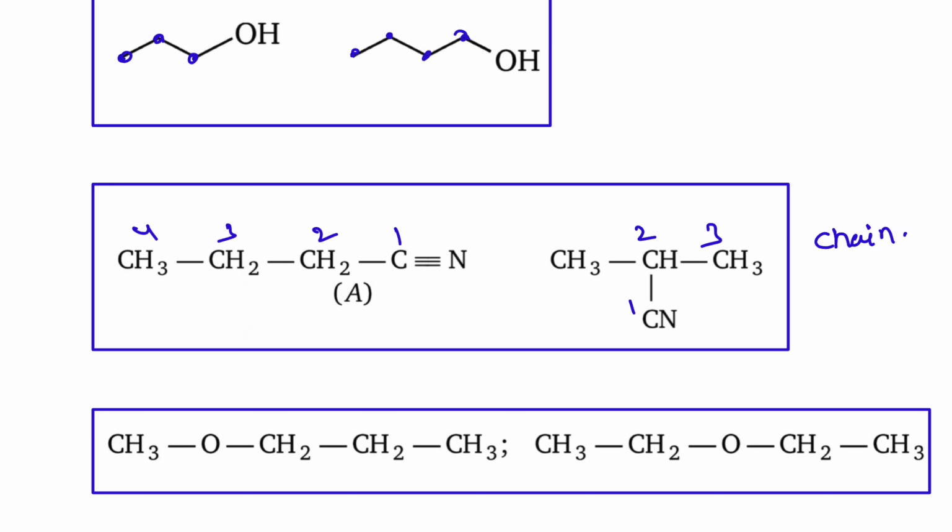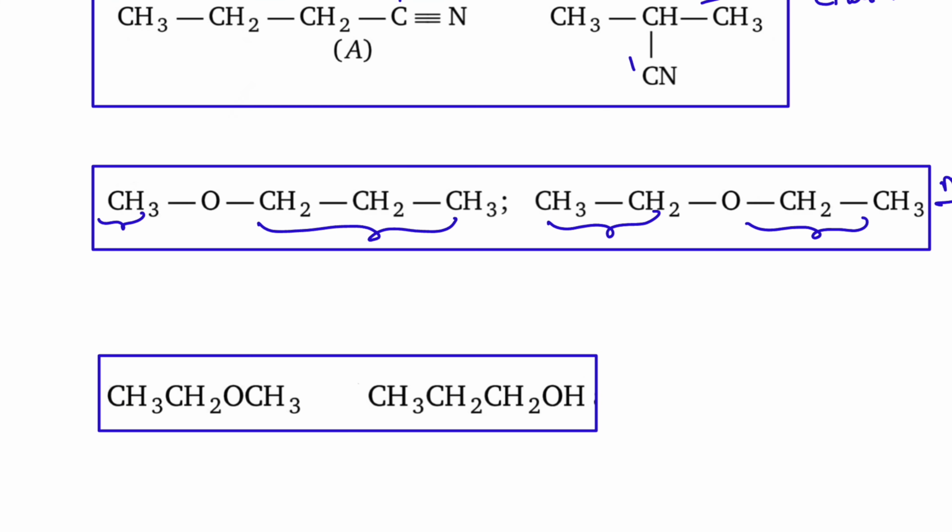Next one, same molecular formula. One side we have a propyl and methyl. One has propyl and methyl groups. Another one has 2 ethyl groups. So they are satisfying the definition of metamers. And here again, if you see, same molecular formula, here we have ether functional group. Here we have alcohol functional group. Therefore, they are functional group isomers.